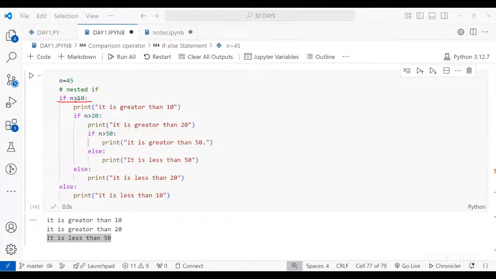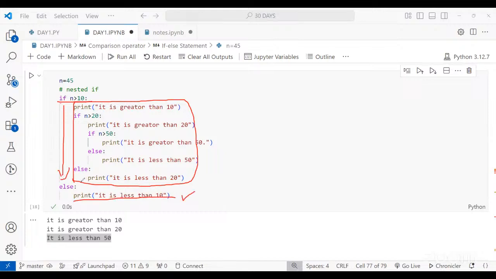So it goes indentation by indentation. It starts from the first condition. If this is true, then only these conditions will be evaluated and these print statements will be printed. Otherwise, everything inside will be neglected, and since the if is false, it will pass directly to the else and the print statement will be printed.